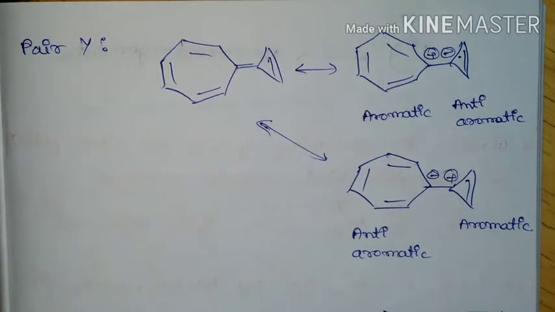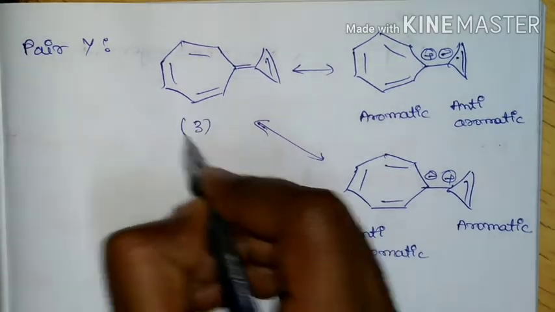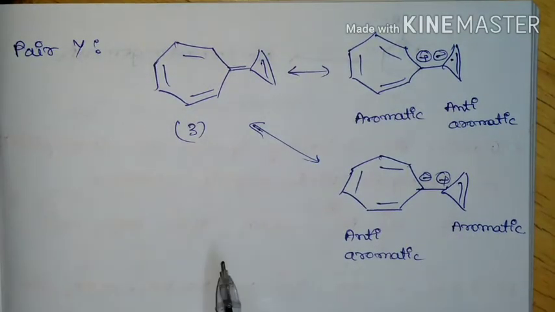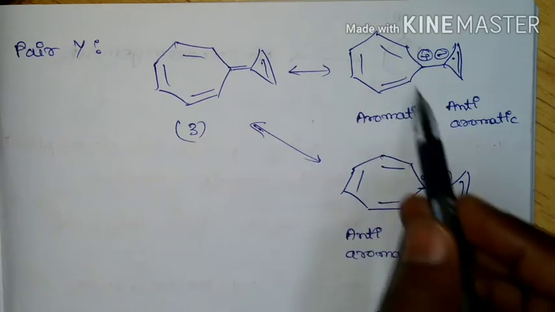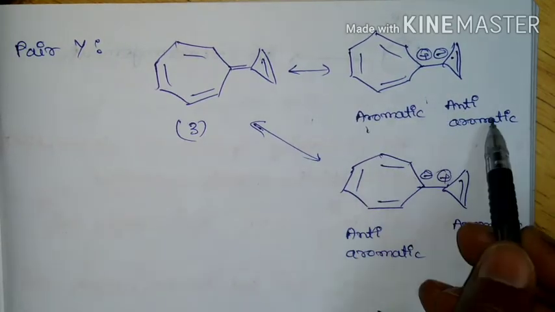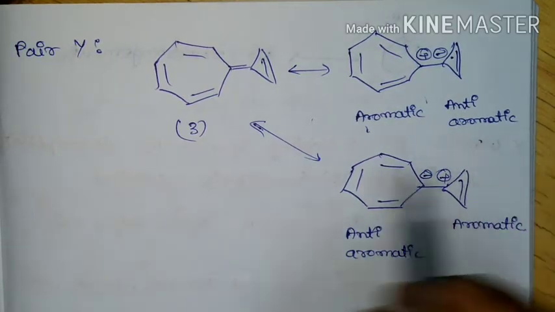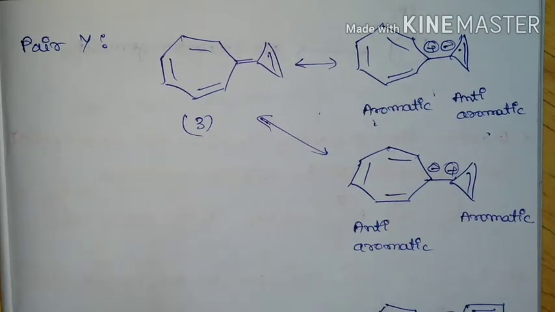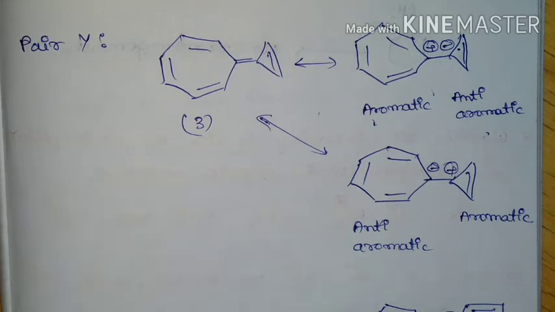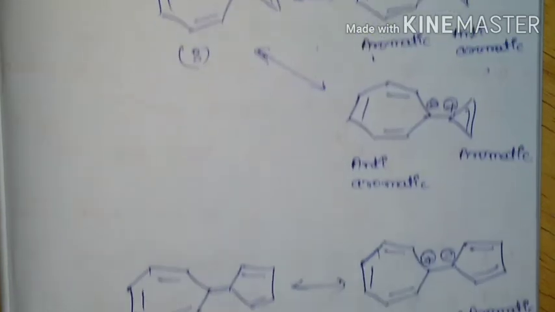Now pair Y. If you see compound 3, if it undergoes charge separation, then one of the rings will become aromatic and the other ring will become anti-aromatic. In either case, one ring will become anti-aromatic if there is a charge separation. Hence, this is going to have a lesser dipole moment.